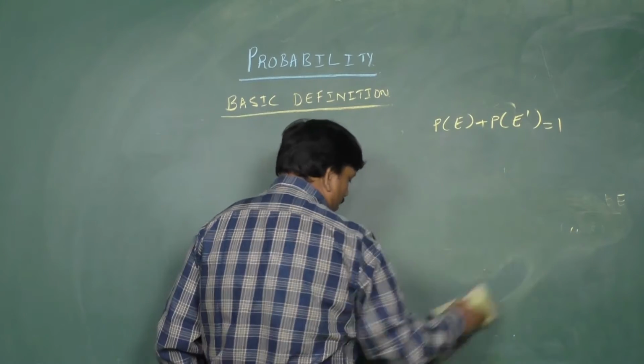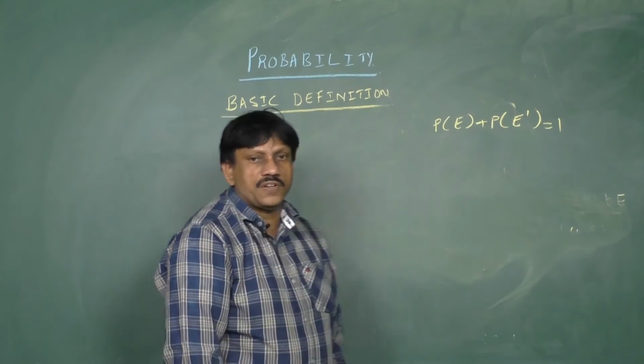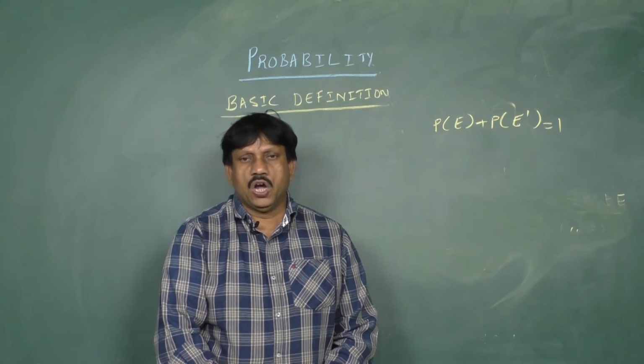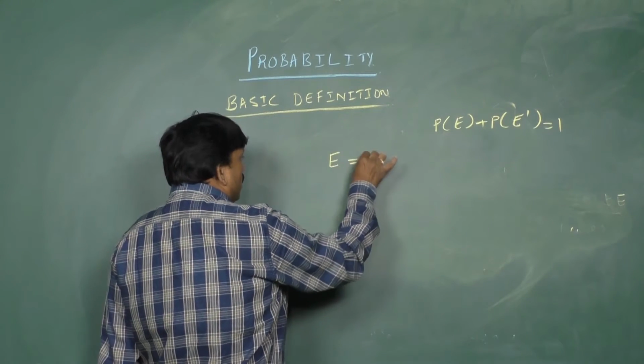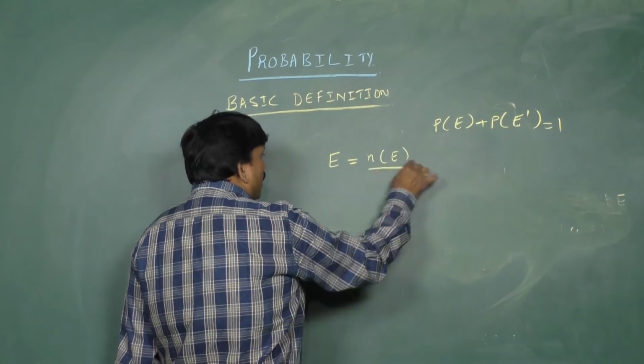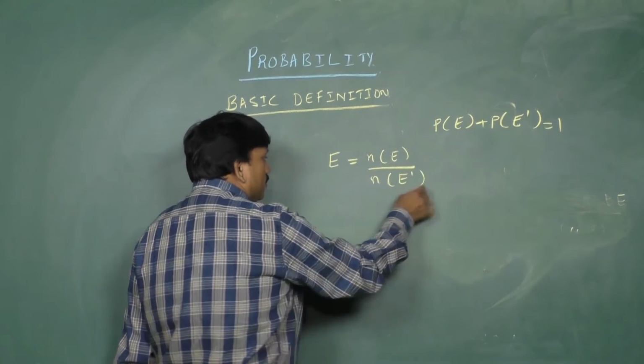Next, coming to the next word, odds in favor of event. Odds in favor of event is n of E by n of E complement.